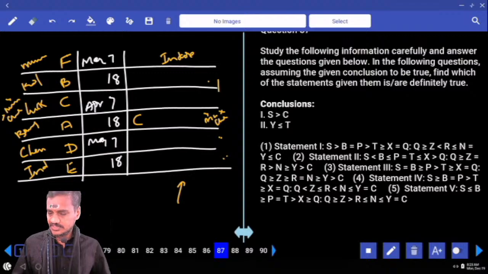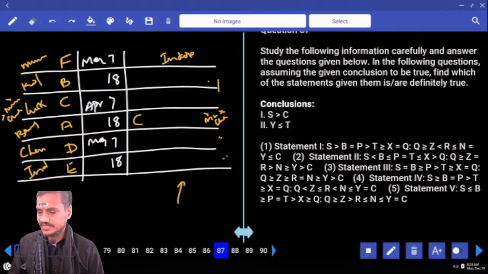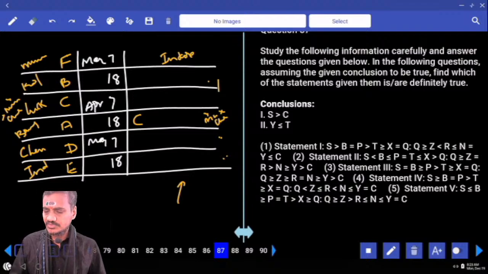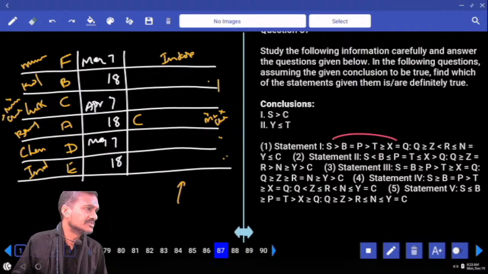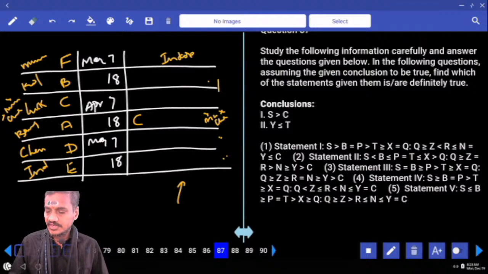Now first one, tell me, S greater than C. Does S greater than C hold or not? S is here, which element is common here? And S, B, P, T, X. And C, the common element we have here is Q. Q is common. S greater than Q, and between Q and C, 2 opposite symbols cannot be determined. And next one, S and C, it is lesser than. Right?